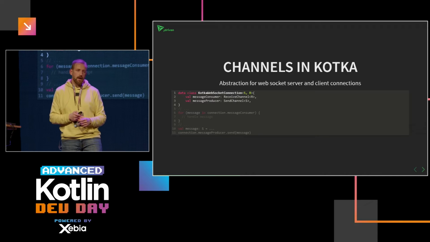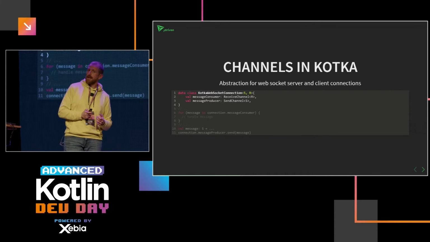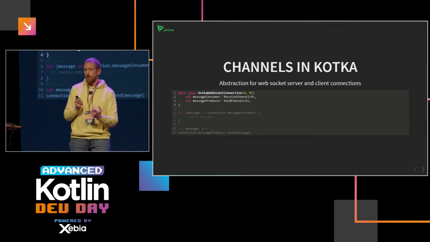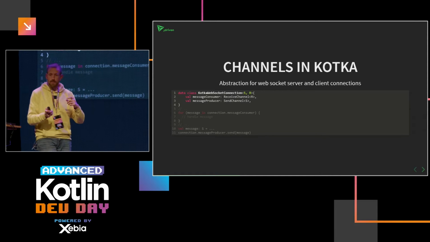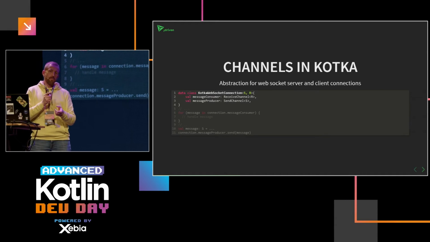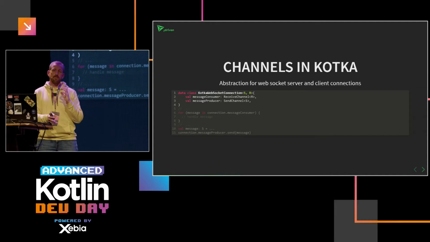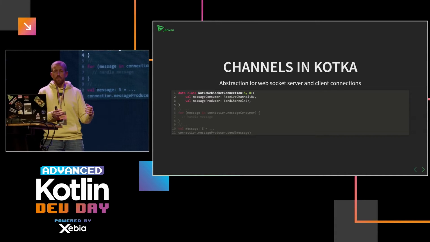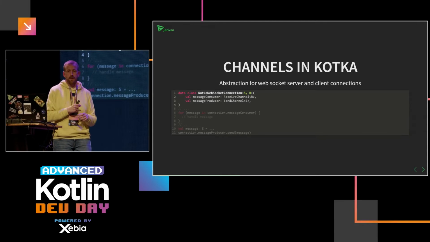So how did I use them in my application? Well, basically a WebSocket connection can be seen as both a send channel and a receive channel combined, because a WebSocket is a full duplex connection where you can send and receive data simultaneously. We can abstract that away in a data class, which has a message consumer, a receive channel of some type of data we get from the other side, be it the server or the client, depending on which you are. And the message producer, which is a send channel, which you can use to send messages to the other side.